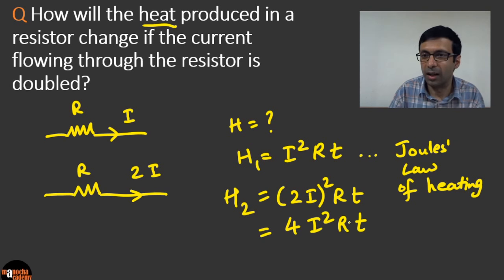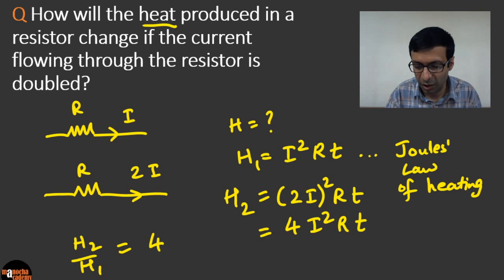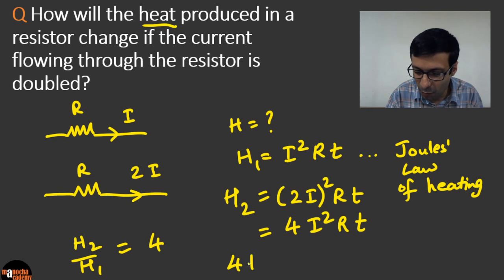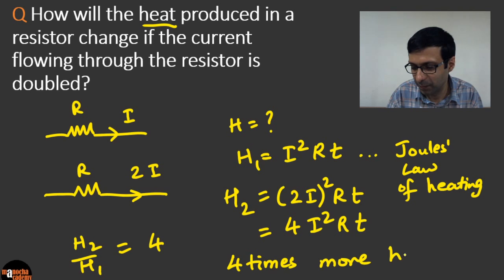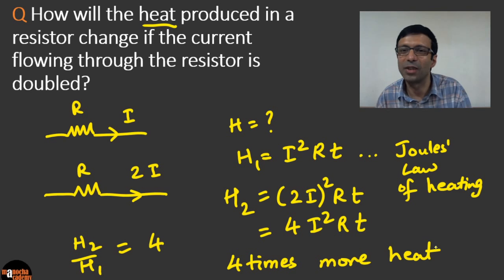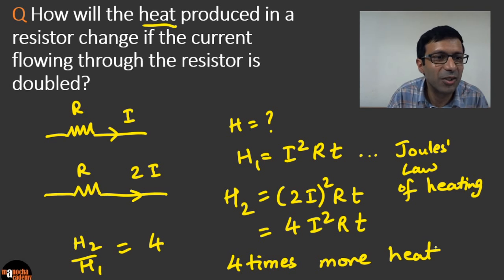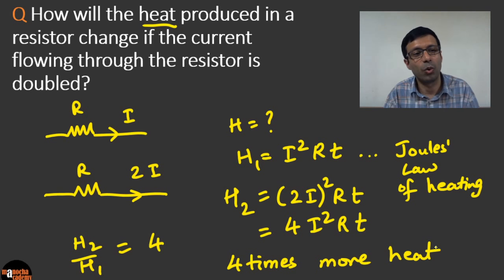And the easiest thing is just do a simple ratio. If you do H2 by H1, can you see? It's going to be 4. So the heat produced is going to be 4 times more heat here. That's our answer, because it's the square of the current. We doubled the current, so you can guess. Very good. I see Sahil Khatri has got the right answer. AB the gamer has got the right answer, 4 times. Excellent. Because here it's the square of the current.